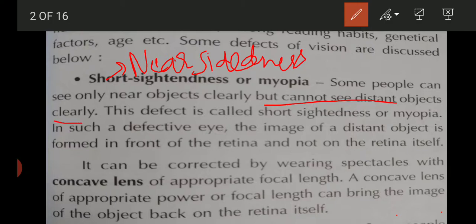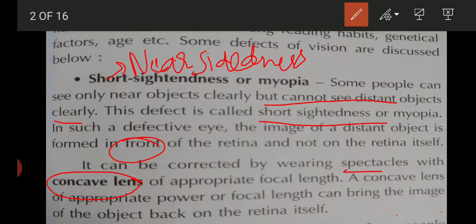This defect is called short-sightedness or myopia. In such a defective eye, the image of the distant object is formed in front of the retina but not on the retina itself. It can be corrected by wearing spectacles with a concave lens.